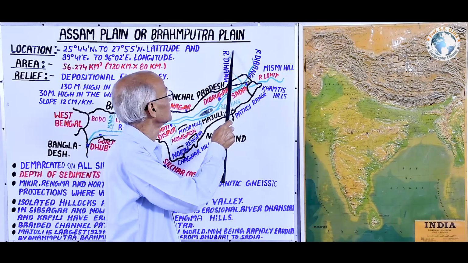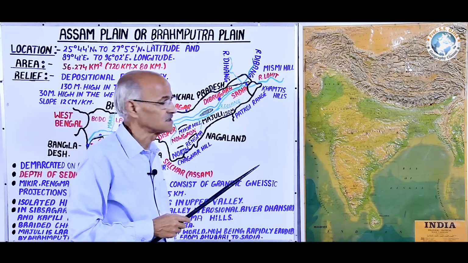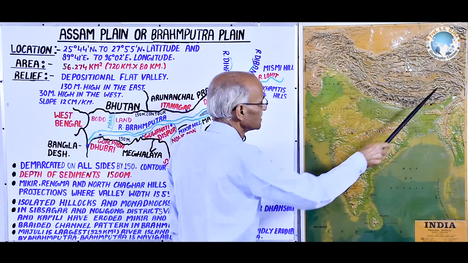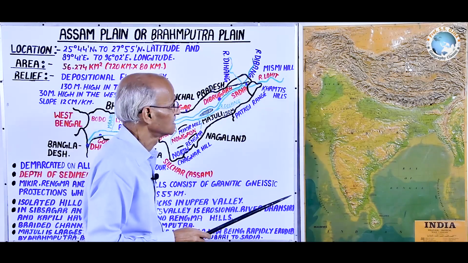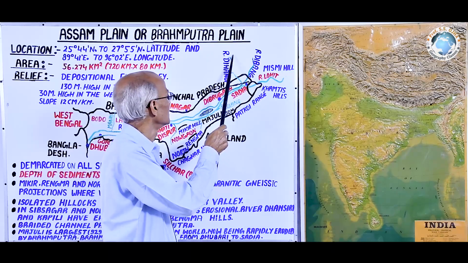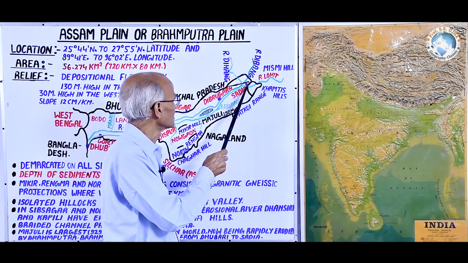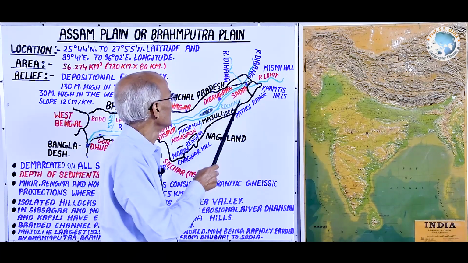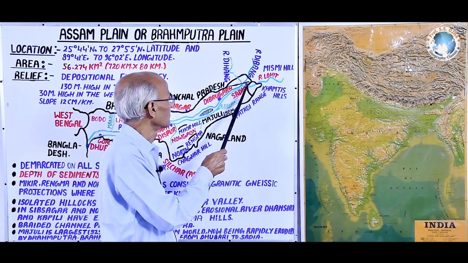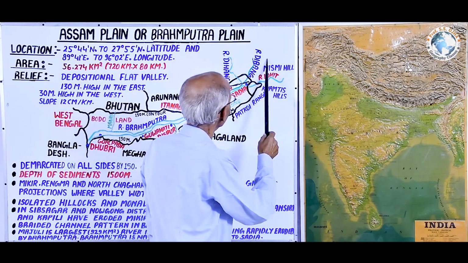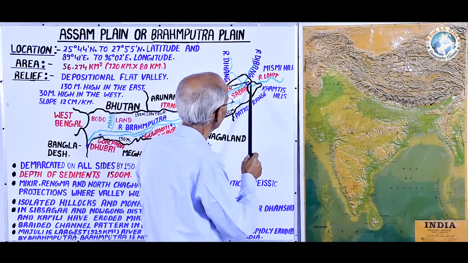As the Brahmaputra or Sapo enters Arunachal Pradesh at Korba Gorge, its name becomes Dihang, and when it enters this Assam plain or state, its name becomes Brahmaputra after meeting with river Dibang and river Lohit.